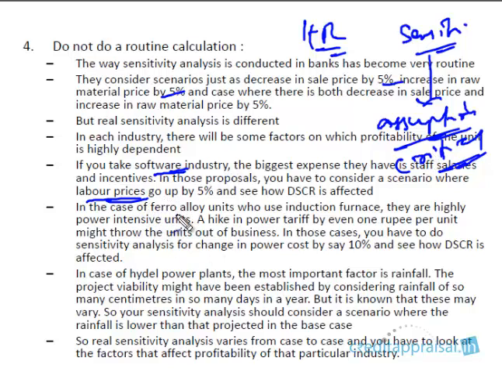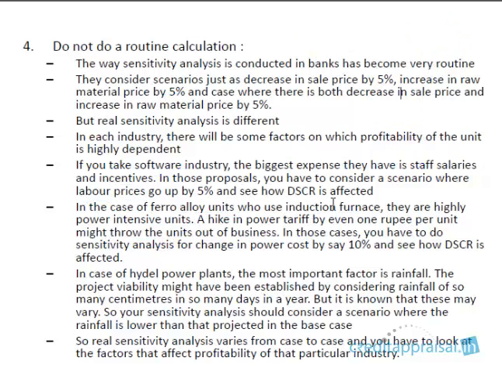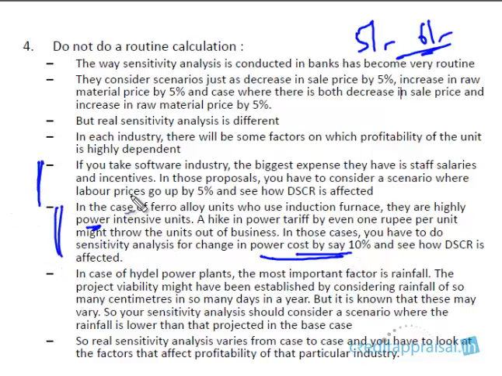In the case of ferroalloy units, for example those that use induction furnaces, they are highly power intensive units. They consume power like hell. In such units, even if the power tariff increases by 1 rupee, say from 5 rupees per unit to 6, that's enough to throw these units out of business. So in those cases you have to consider the power cost. How is the viability of the project going to be affected if the power cost increases by say 10%? So in this example, power is the important criterion. In the earlier example, the labor prices are important.